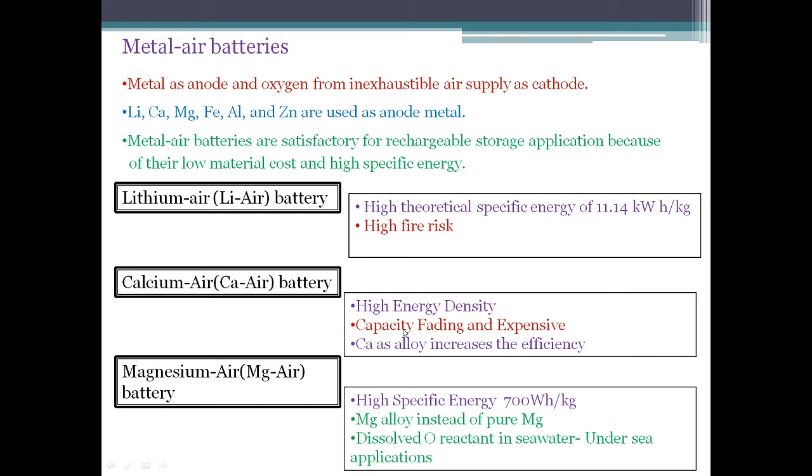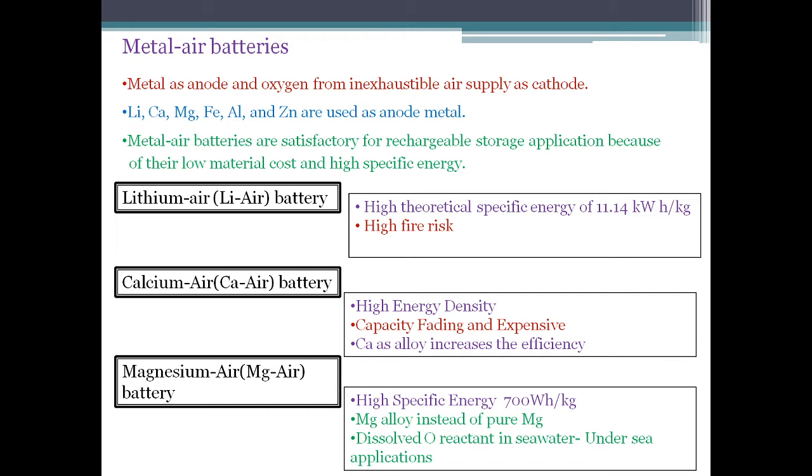Now capacity fading is the property of a battery where the amount of charge a battery can deliver at a particular rated voltage decreases as we use it more. As time progresses, the amount of charge it can deliver at the rated voltage decreases.